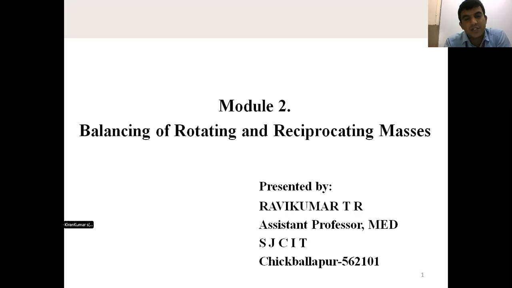Inertia is a property of a mass; it resists a change of its state. If unwanted inertial forces are present in a body, you eliminate or correct those unwanted inertial forces or moments. That process we call balancing.